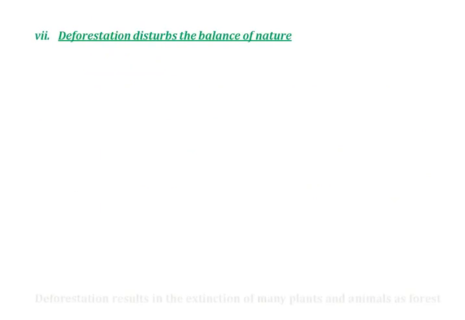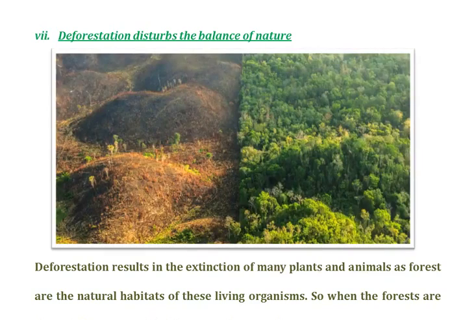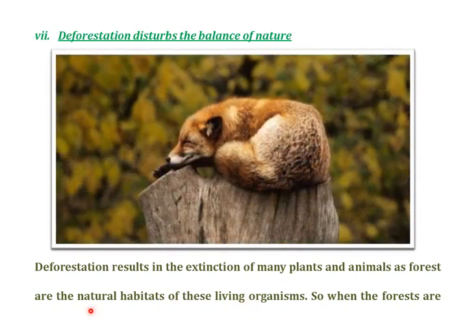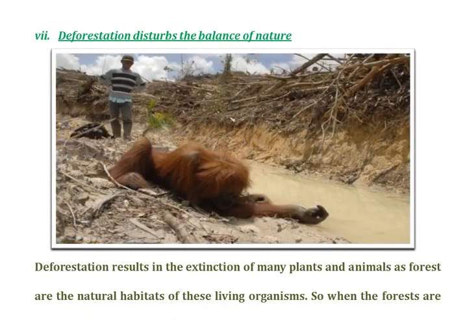Deforestation disturbs the balance of nature. Deforestation results in the extinction of many plants and animals, as forests are the natural habitats of these living organisms. So when these forests are cleared, these natural habitats get destroyed, and in the absence of the habitats, they would not get enough food and they eventually become extinct.